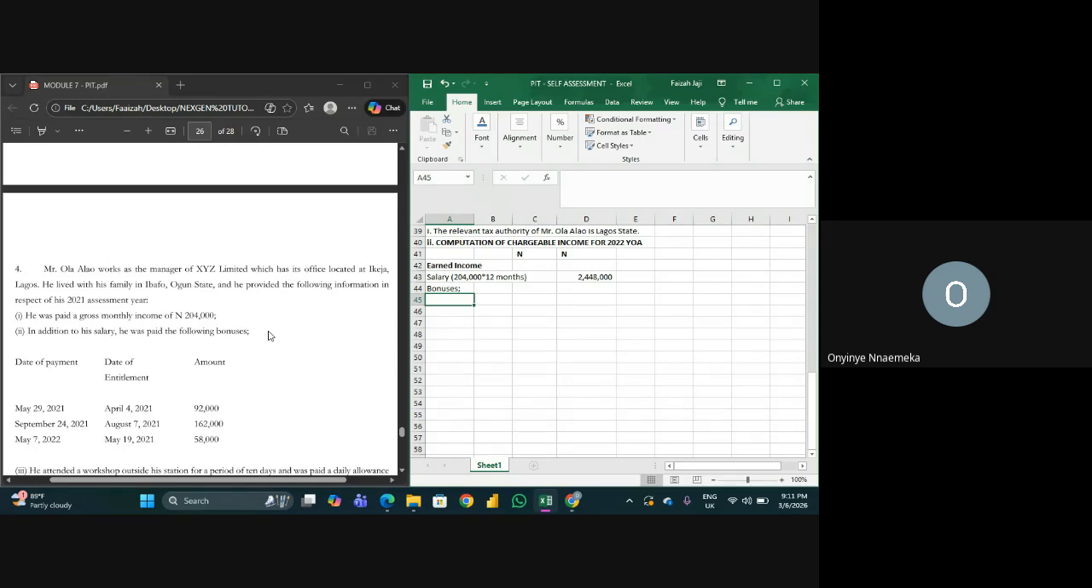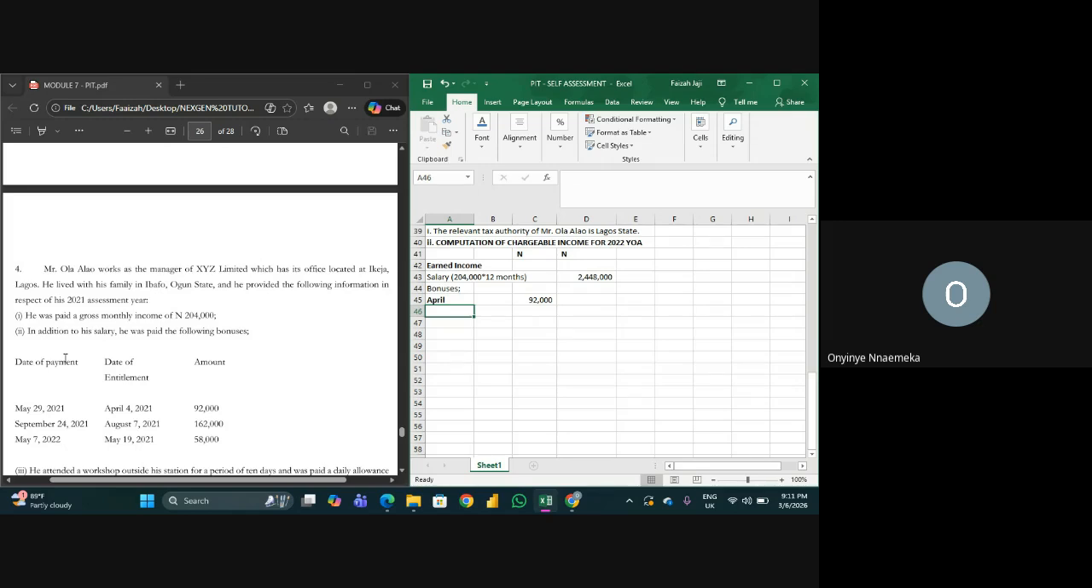If I remember quite well, it is the earlier of the date of payment or the date at which he is entitled to it. Earlier of the two. If they pay first, you recognize it on that date. If he becomes entitled to it first, you recognize it on that date. In this case, he received all of this money and everything falls into this particular year of assessment, 2021. So let's just add it up. Entitlement came before payment, so it's going to be for April.